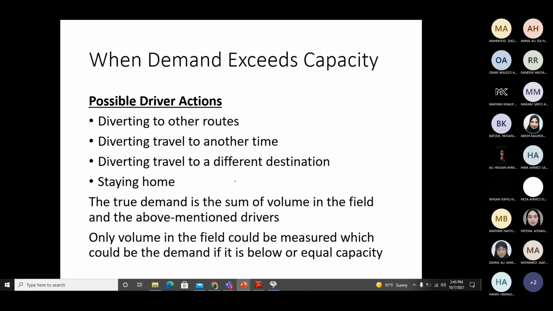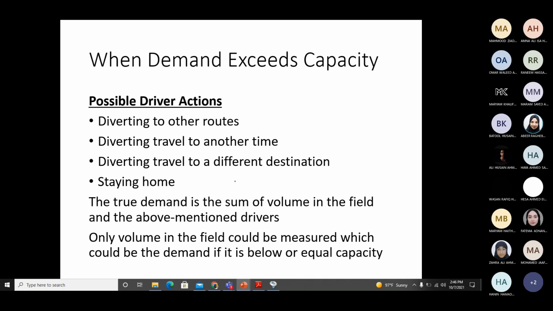He has no other option, so even if he has to get stuck in a traffic jam for 15 minutes, half an hour or 1 hour, he is willing to do that. His trip and his time are very important. This is the fifth option which you cannot see here, because this is what normally happens.